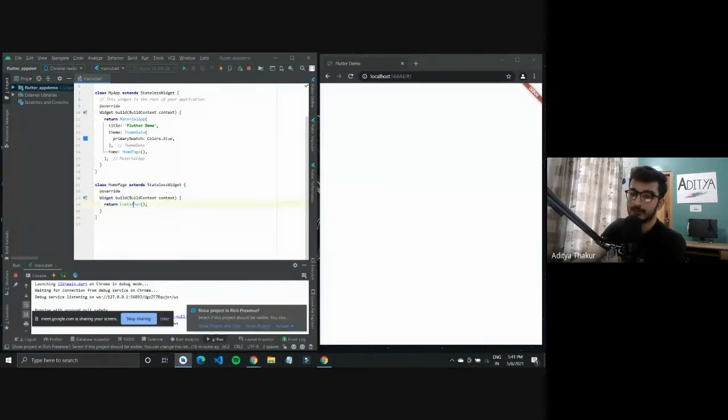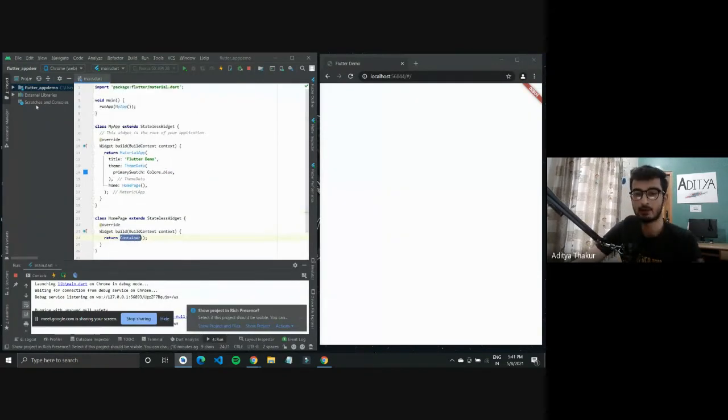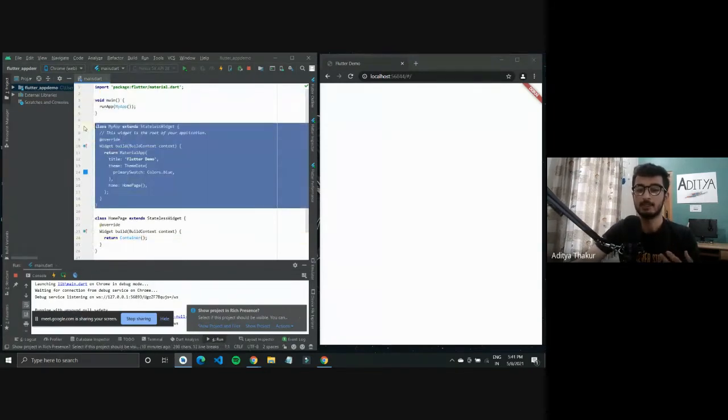What we did right now is I told you about the main function. Then we have the my app widget. This my app widget is the basic or the ground widget on which we will build everything. Widgets again are Lego blocks. You'll keep one on top of the other and you will have the complete application. We'll start with my app, which is the base of it.